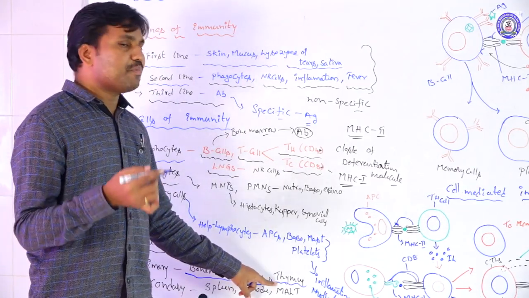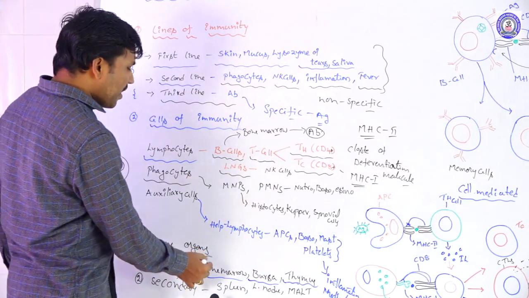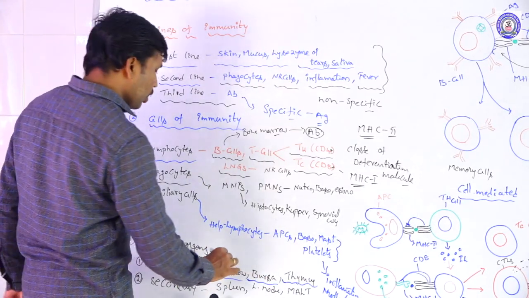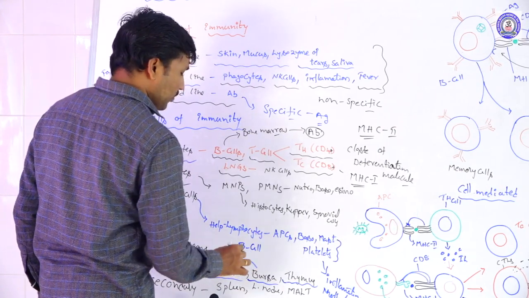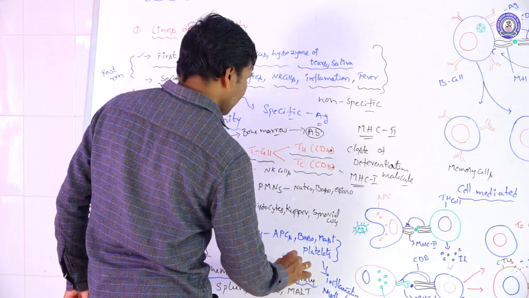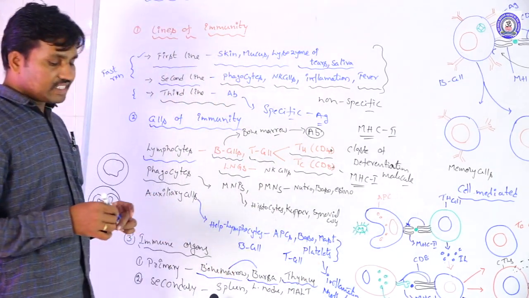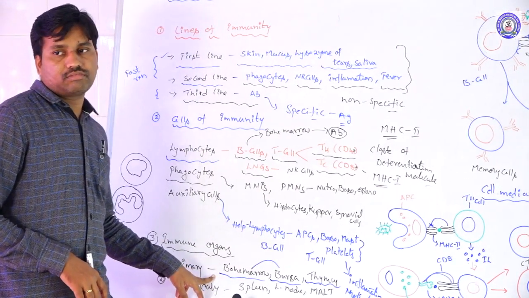From the thymus only T lymphocytes are secreted. B cells are produced from the bone marrow and the bursa of Fabricius, and T cells are produced from the thymus. Like this, B cells and T cells are secreted from the primary lymphatic organs.